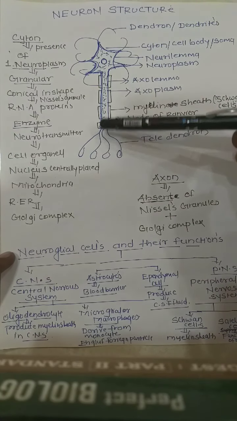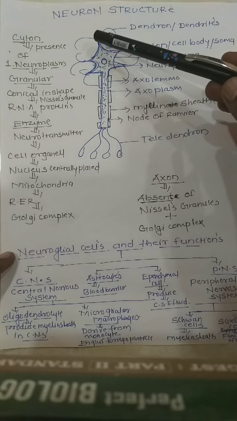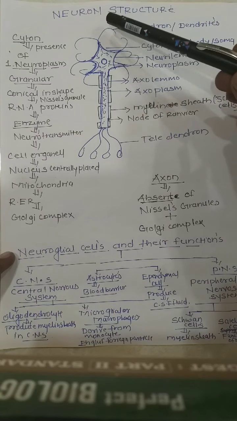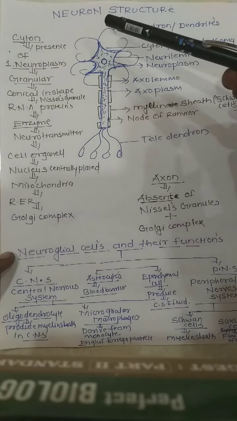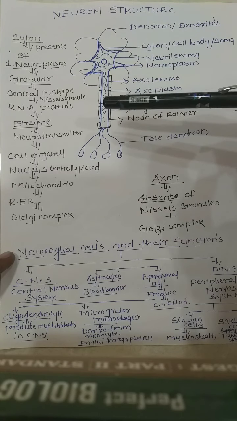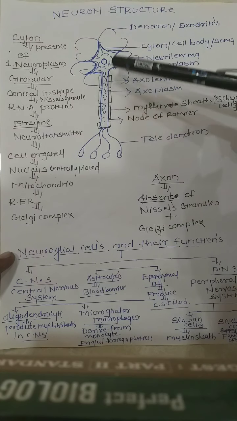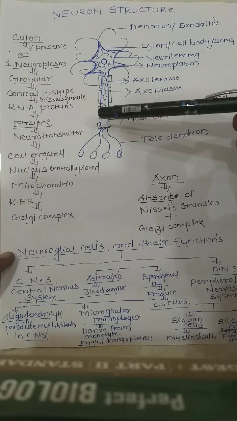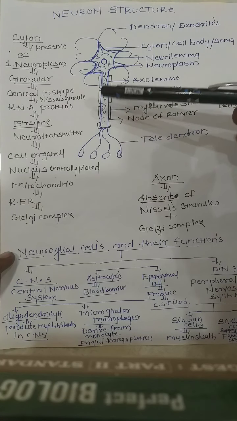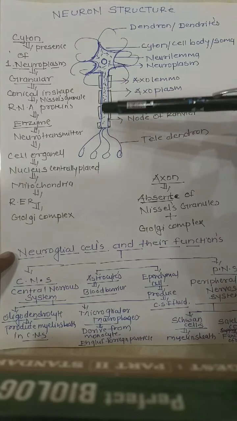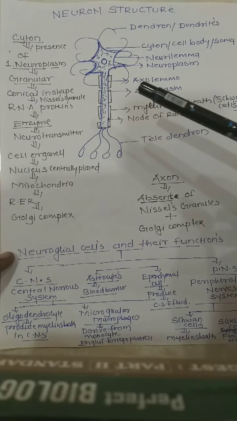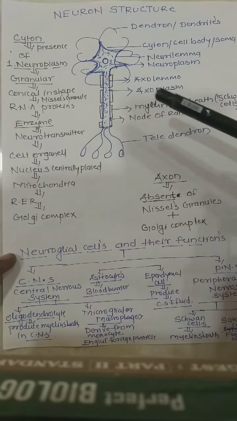These two are the extensions of the neuron: one is the dendron, and another one is the axon. This axon has the same cytoplasm, but there is an absence of some organelles.